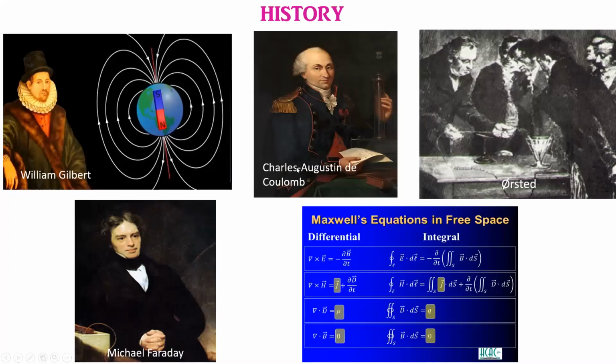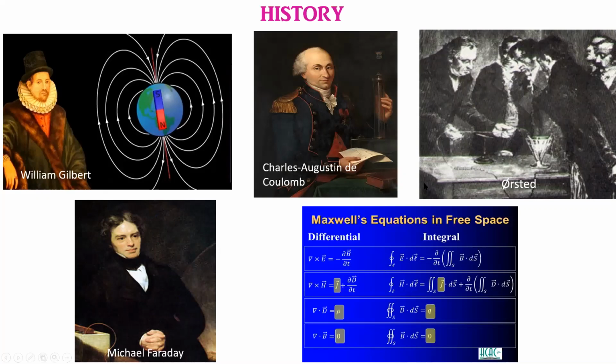In 1785, Coulomb experimentally verified that the magnetic poles attract and repel according to an inverse square law. In 1820, Ørsted demonstrated that a current-carrying wire is surrounded by a circular magnetic field. Michael Faraday, in 1831, discovered electromagnetic induction when he found that a changing magnetic field generates an encircling electric field. Finally, between 1861 and 1865, Maxwell developed and published his equations, which explained and united all of classical electricity